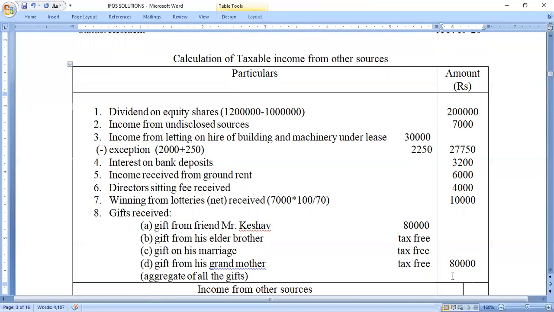So we'll get 3,37,950 as income from other sources. So the aggregate of all the gifts, if it exceeds rupees 50,000, is fully taxable.